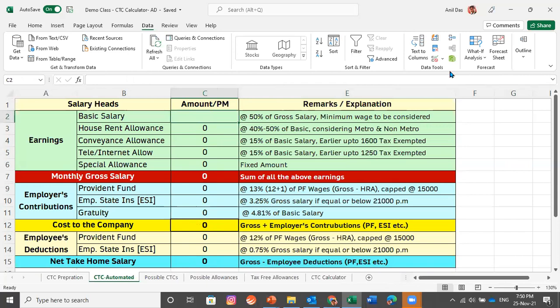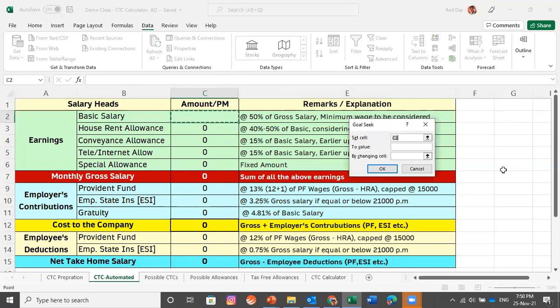So under Data, What-If Analysis is there. What-If Analysis would be giving you 3 options. Select Goal Seek. Goal Seek would be asking you 3 things. Set the cell, or select the cell. Select the CTC cell. To value, what is the value you're looking for? Let's have some odd figure, 889967.